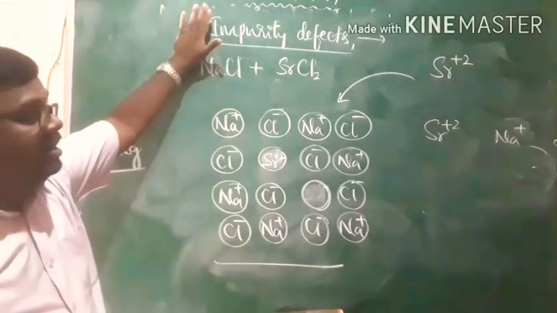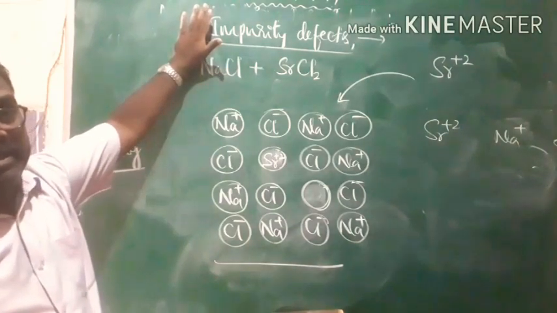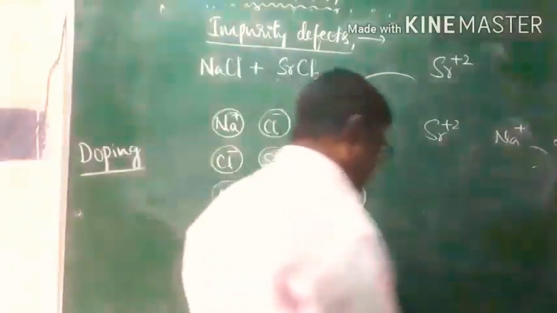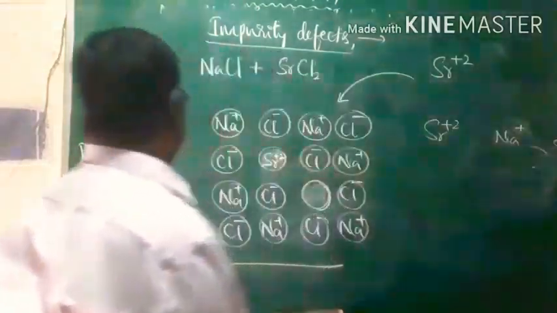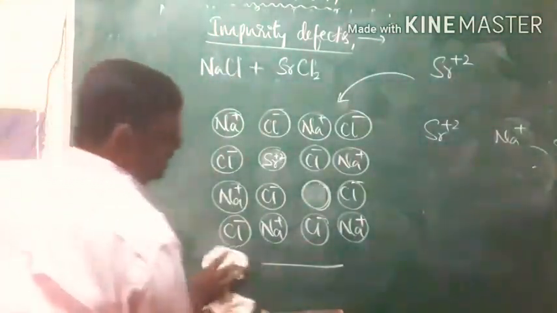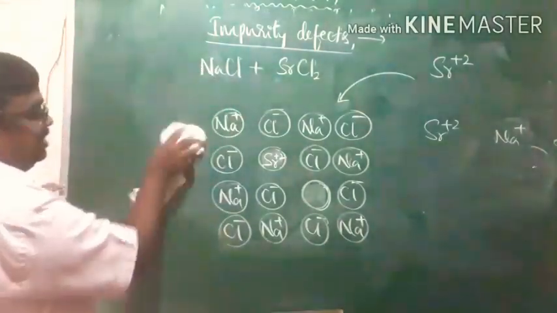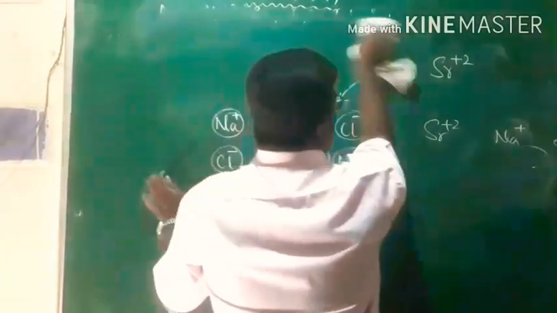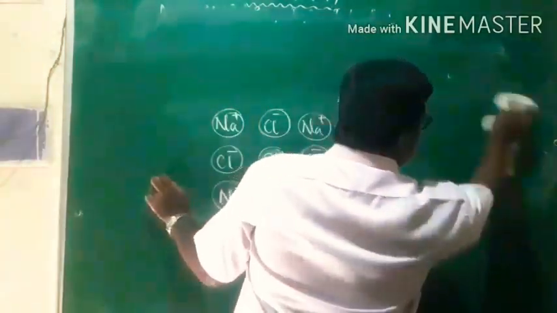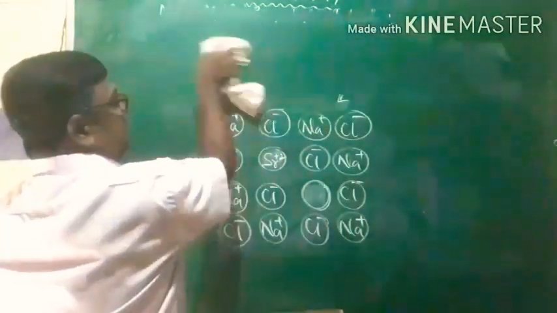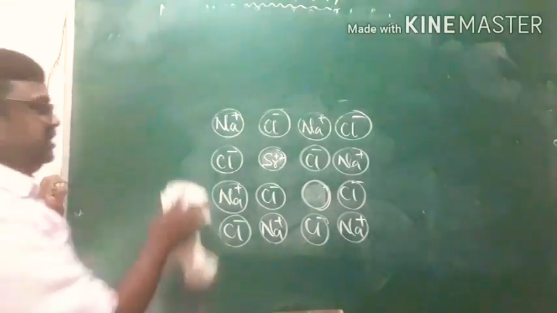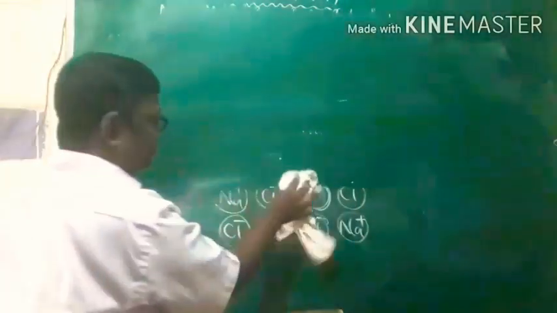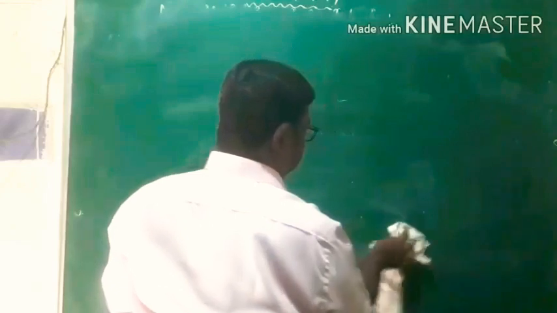So this is what we call it, and this also increases the electrical conductivity of the solid. That is what we call impurity defects. Now, impurity defect refers to the presence of foreign atoms or ions in the lattice sites of the host ions or atoms, or at the interstitial sites of the crystal lattice, and that is what we call an impurity defect.